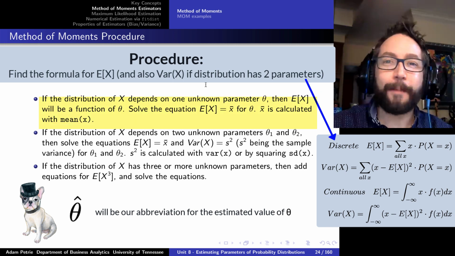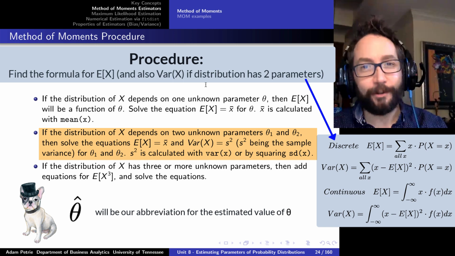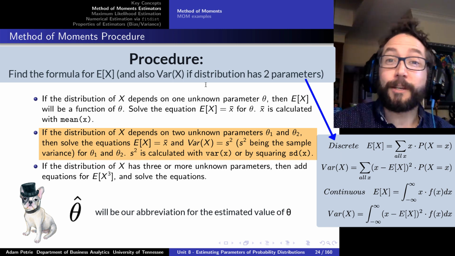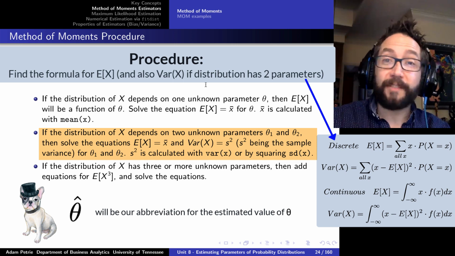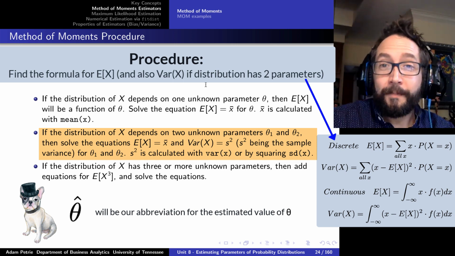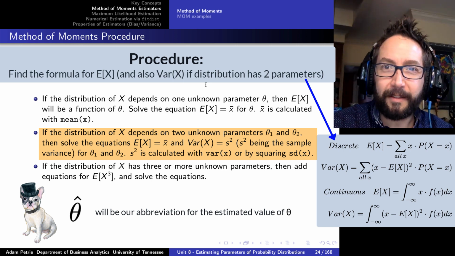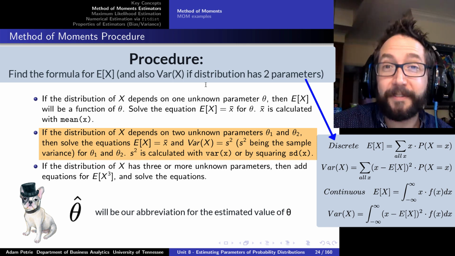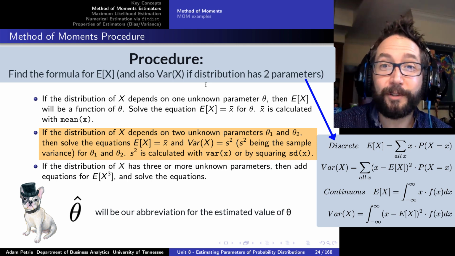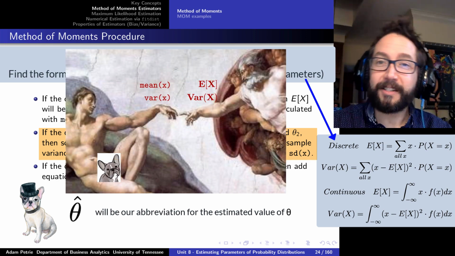And if our distribution happens to have more than one parameter that we need to estimate, if we have two parameters, we need two equations. Two equations, two unknowns, we'd be able to solve for both. And so method of moments says, we can also calculate the variance or the standard deviation of our probability distribution, come up with a formula for the variance, which will depend on the parameters of that probability model. We can measure the variance from the data that we've collected, and so we can set those equal. Let's have our probability distribution's variance and average equal to the variance and average in our sample.